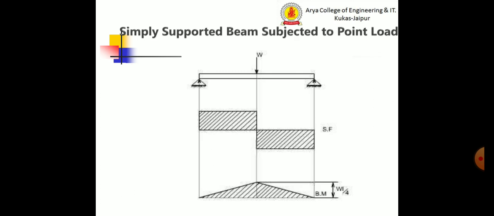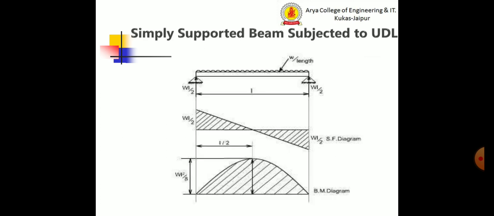A simply supported beam subjected to a point load. In the figure you can see a simply supported beam which is subjected to a point load at its center, and at both ends there are supports, and you can see the shear force and bending moment diagram of this beam.